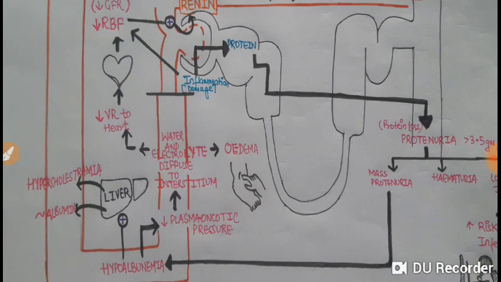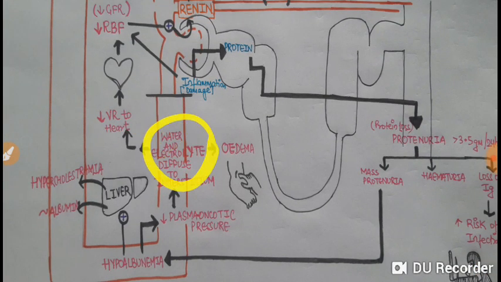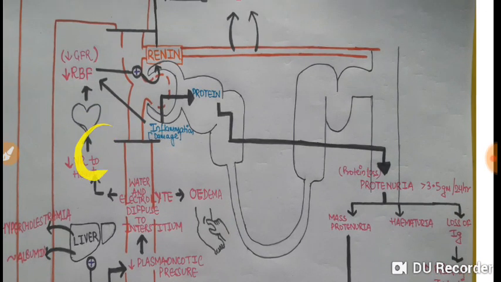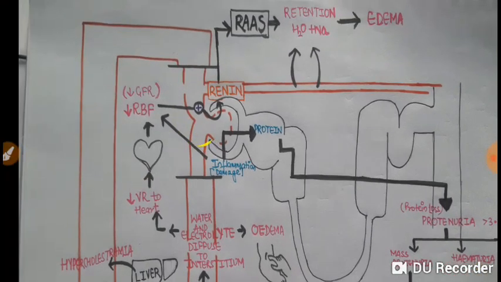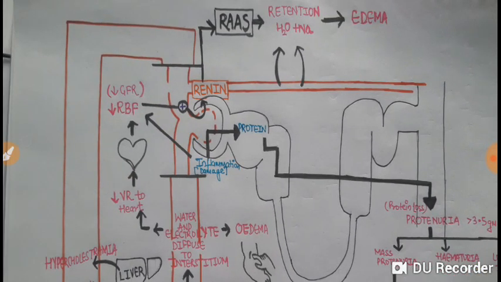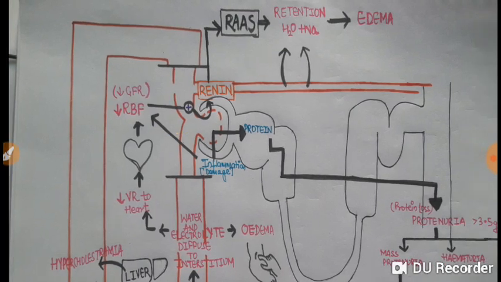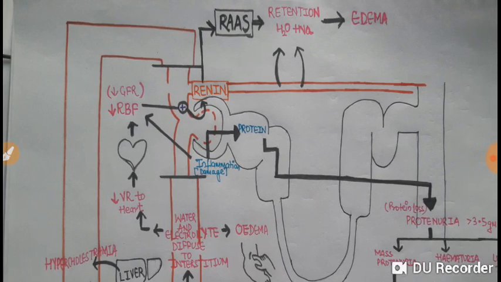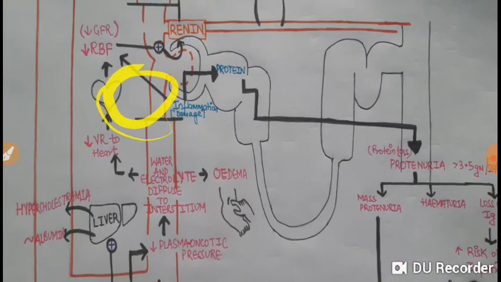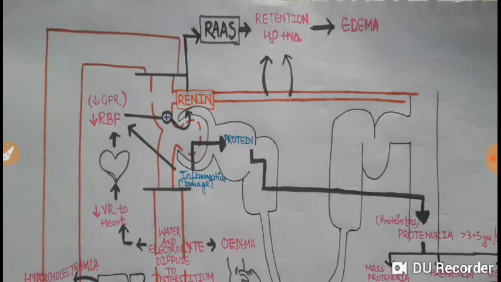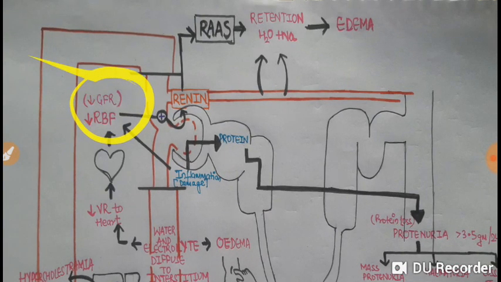And also because of this shift into the interstitium, there is less fluid in the vessels, so there is a decrease in venous return to the heart. Decreasing the volume in the vascular compartment can decrease the blood flow too, and the heart will not be able to pump out the blood effectively, according to the need of the body. So there will be decreased renal blood flow and decreased GFR.